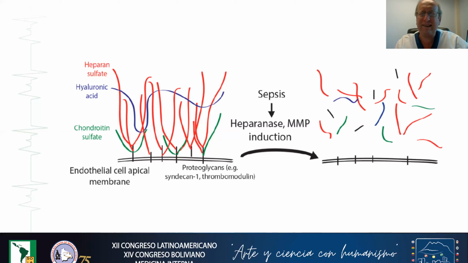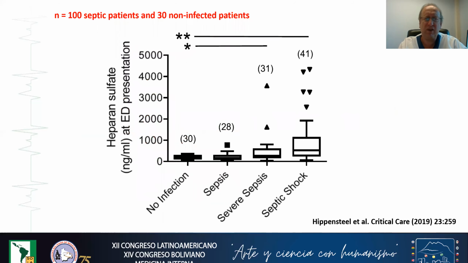You can also assess the damage of the glycocalyx by measuring the constituents of the glycocalyx that are released in the blood during glycocalyx shedding. For example, you can measure the heparan sulfate concentration in the blood. In this study, there was a nice correlation between the concentration in the blood of heparan sulfate in different stages of the septic disease.